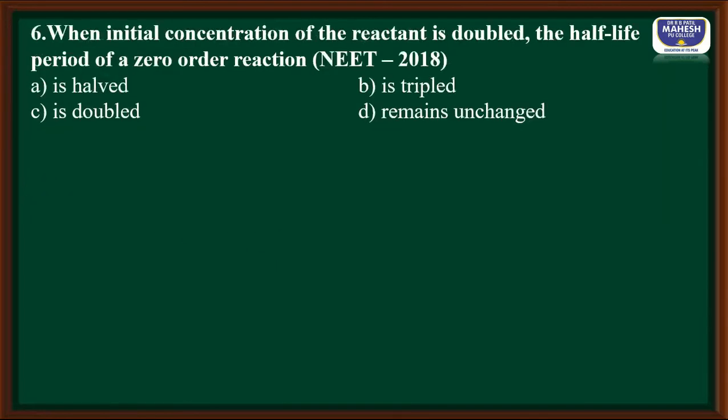Question number 6. When the initial concentration of the reactant is doubled, how is the half-life period of a zero order reaction going to vary? That is the question. Students, we know that for zero order reaction, t half is directly proportional to initial concentration of the reactant.